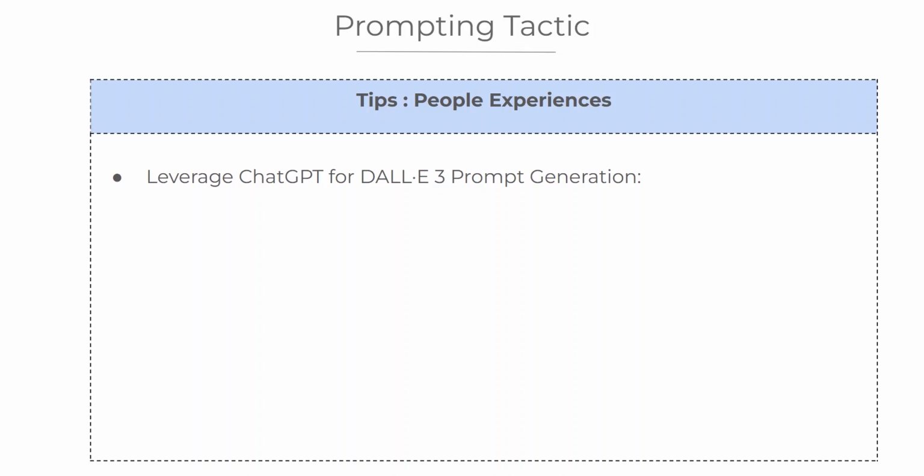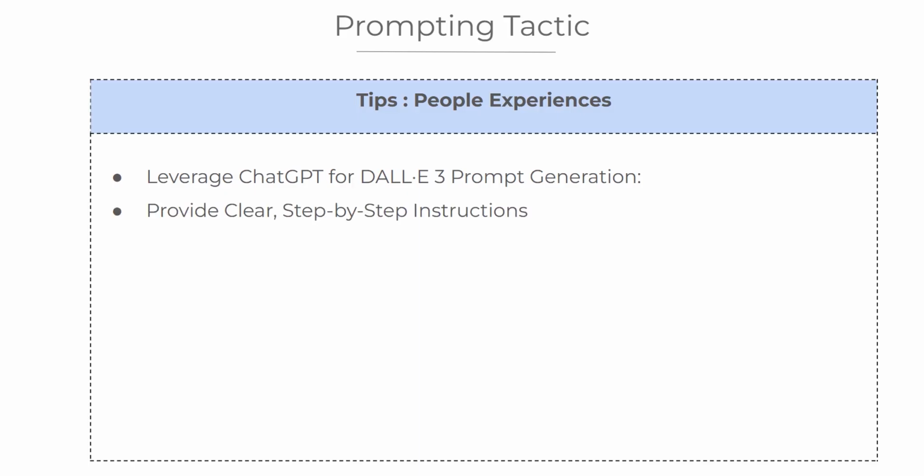But when they first ask ChatGPT to write a proper image prompt for them and then use that with DALL-E 3, the output is way better. So what's working for people is using ChatGPT to design or polish the image prompt first. This gives more accurate, creative, and visually appealing results.